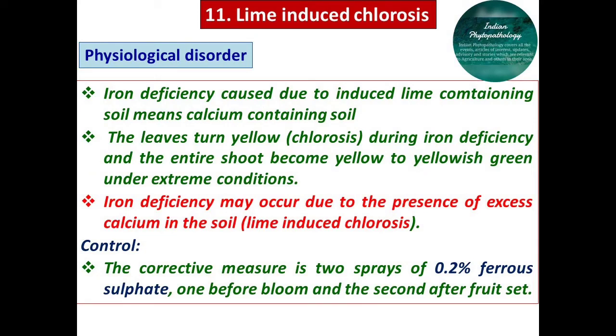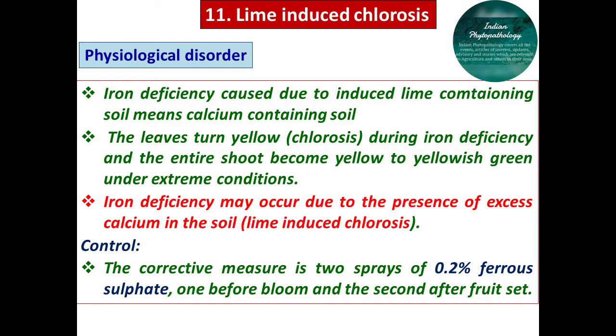Iron deficiency may occur due to the presence of excess calcium ions inside the soil. That's why it is called lime-induced chlorosis. The only way to control this lime-induced chlorosis is 2 sprays of 0.2% ferrous sulfate, one before the blooming stage and the other at the fruit setting stage. This is helpful for controlling this lime-induced chlorosis.